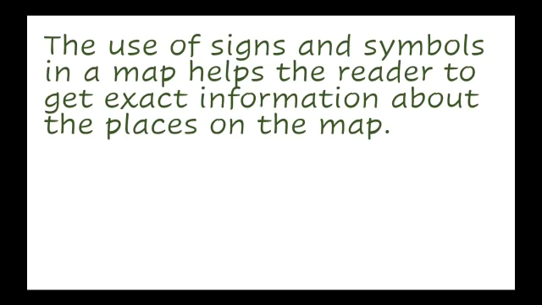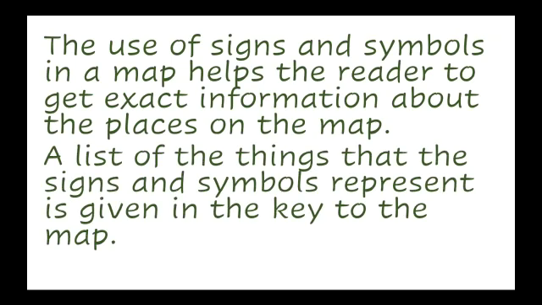The use of signs and symbols in a map helps the reader to get exact information about the places on the map. A list of things that the signs and symbols represent is given in the key to the map. To understand the signs and symbols, a map key is given, that is, a small box where slight information is provided about the map, where one can understand easily.